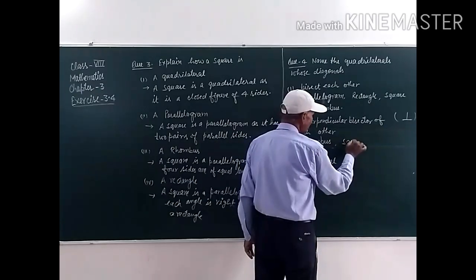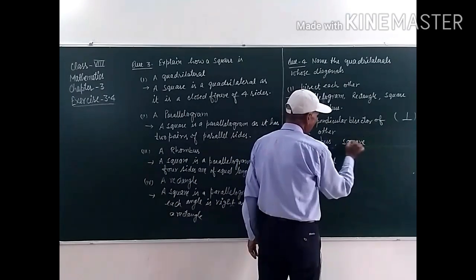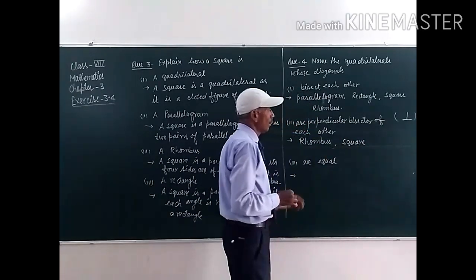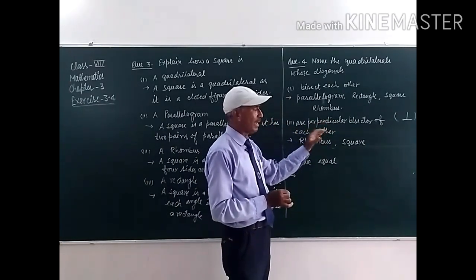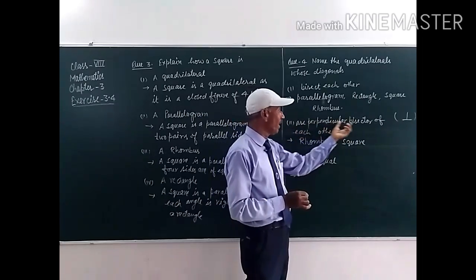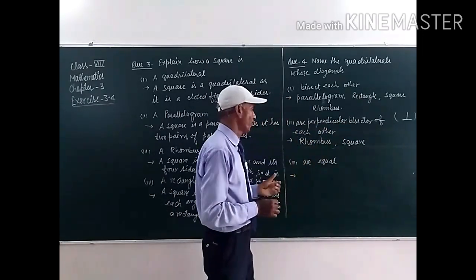So in these two figures, rhombus and square, diagonals bisect each other at right angle, or are perpendicular bisectors of each other.